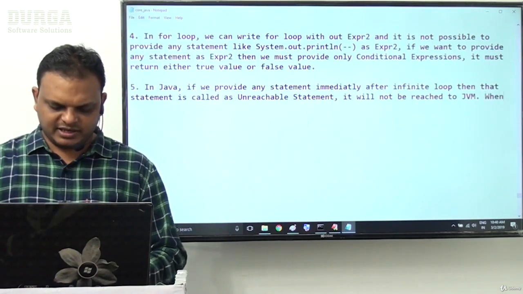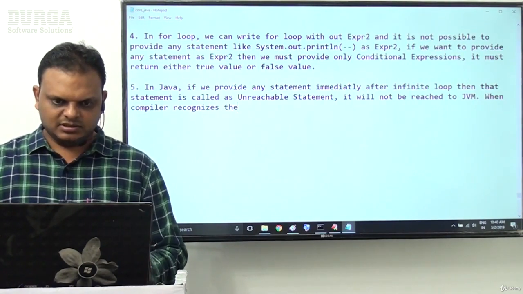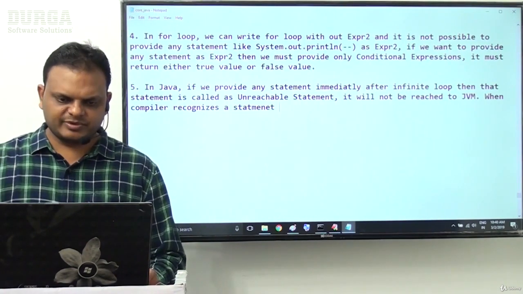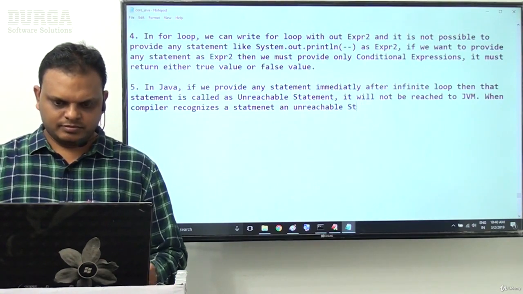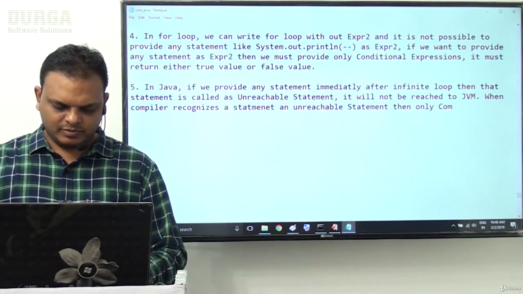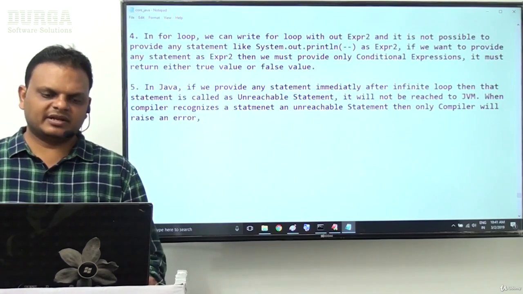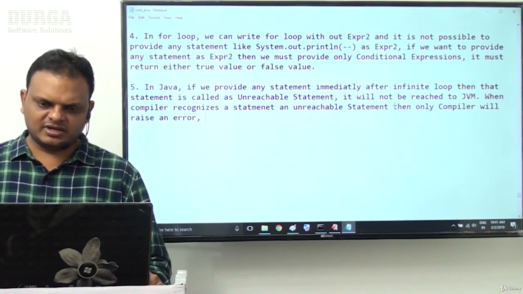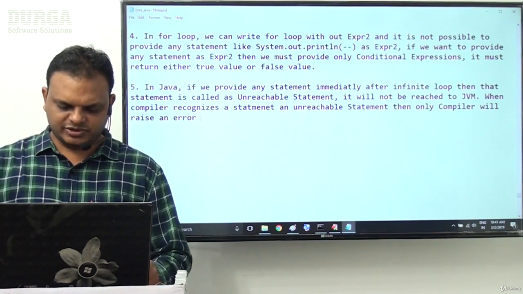When the compiler recognizes an unreachable statement, then only the compiler will raise an error. When the compiler recognizes an unreachable statement, then only will the compiler raise an error, like which one? Unreachable statement.